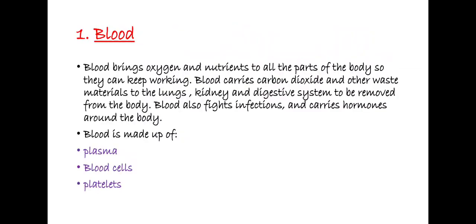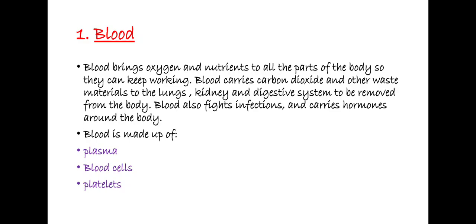So firstly we will talk about blood. What is blood? Blood is a red colored fluid which circulates in our body, and it is red because of the presence of a red colored pigment. And you can see here I have written: what is the function of blood?